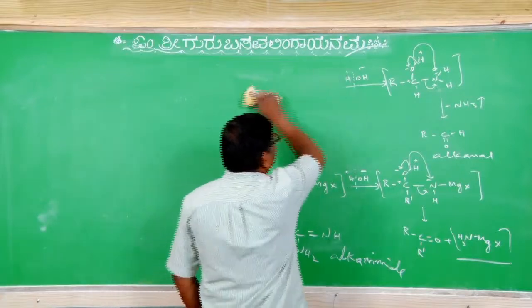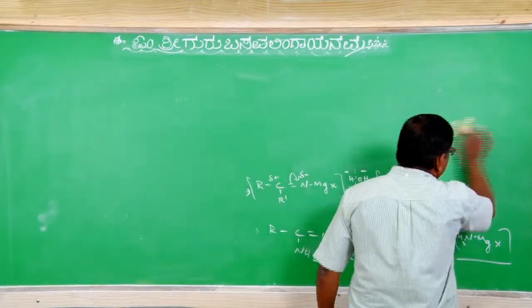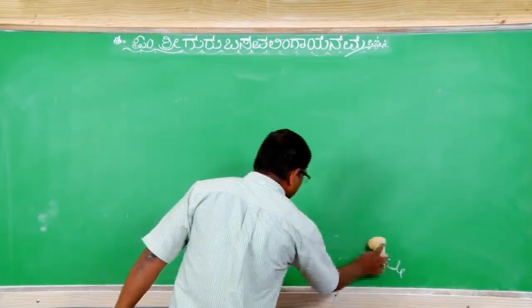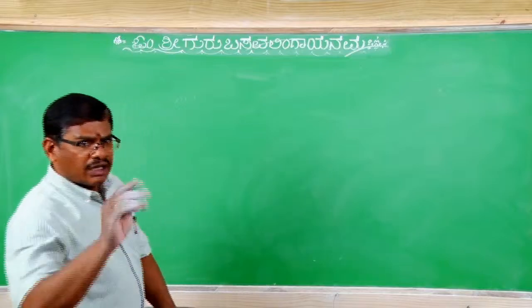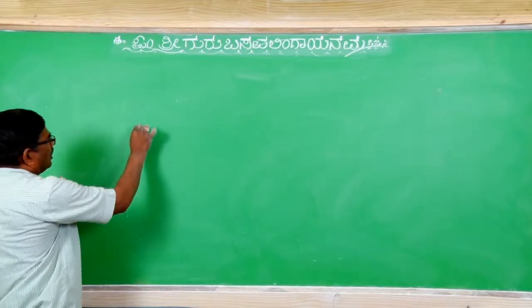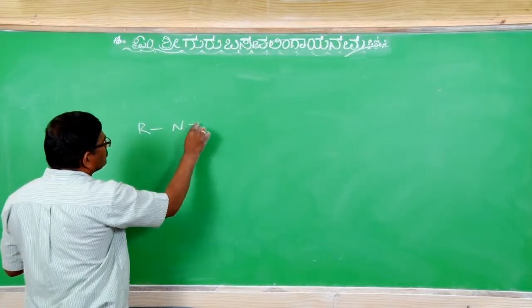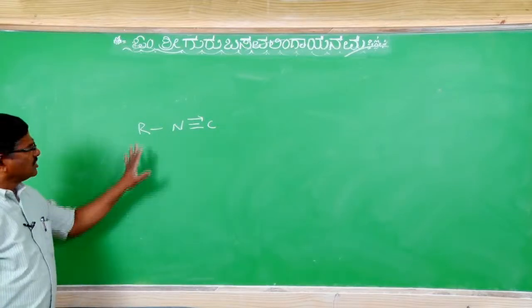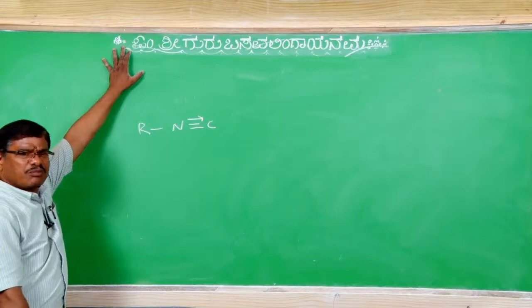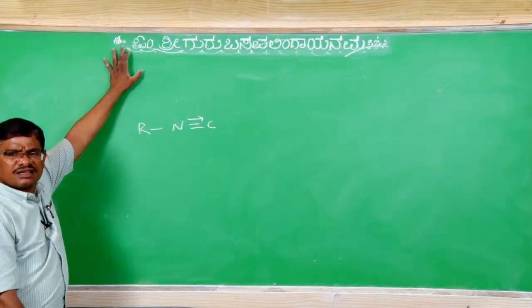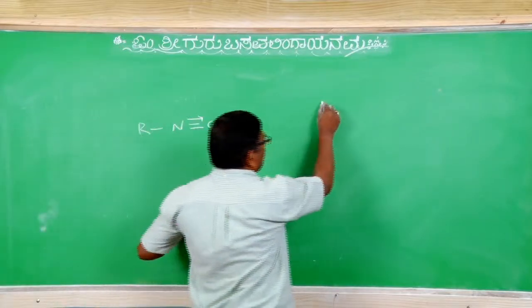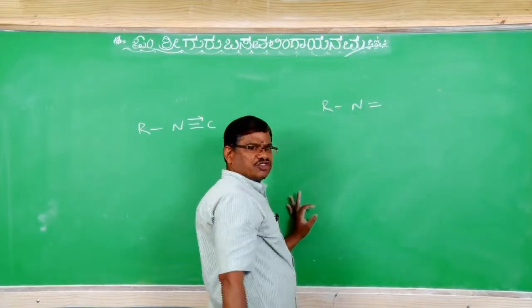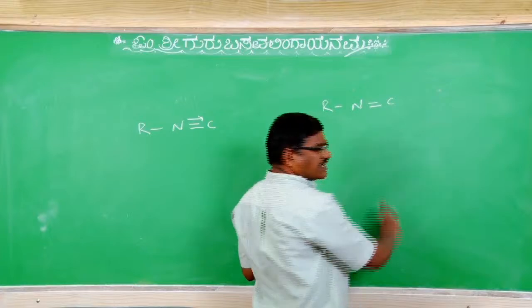It is a little different. One general thing we say about alkyl isocyanide. Now it is clear, the RNC bond nature is clear. What does it mean? RN double bond, the tervalency of nitrogen is satisfied, the carbon divalency is satisfied.